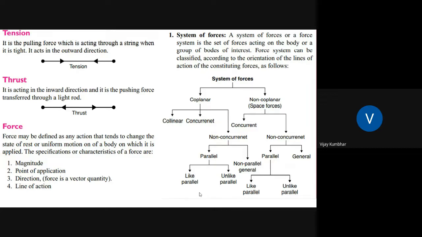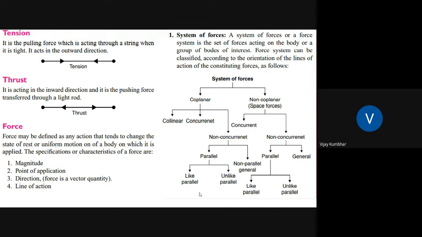Again, if you see the classification of systems of forces, they may be coplanar forces and non-coplanar forces. Among coplanar forces, there are collinear forces and concurrent forces. Again, non-concurrent forces can be classified into parallel forces and non-parallel forces. Parallel forces are classified into like parallel forces and unlike parallel forces.